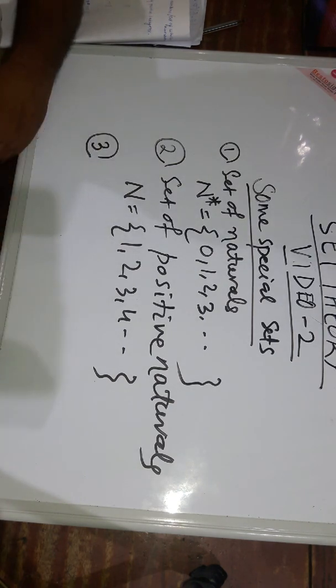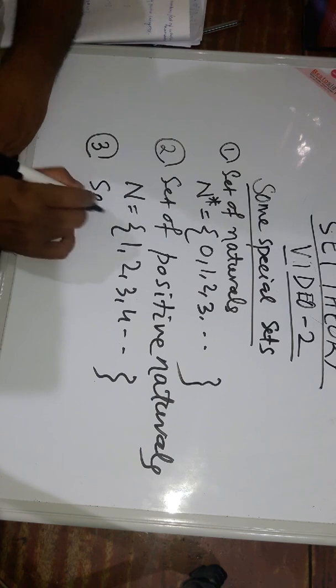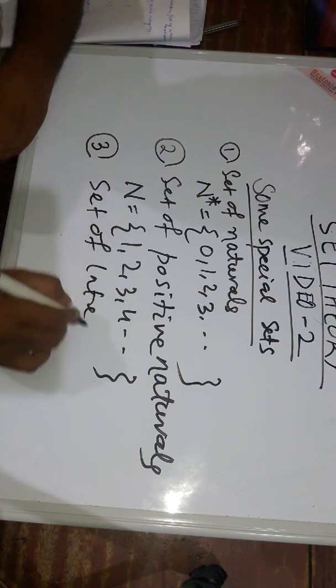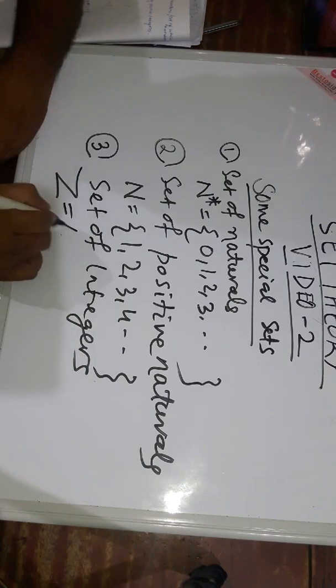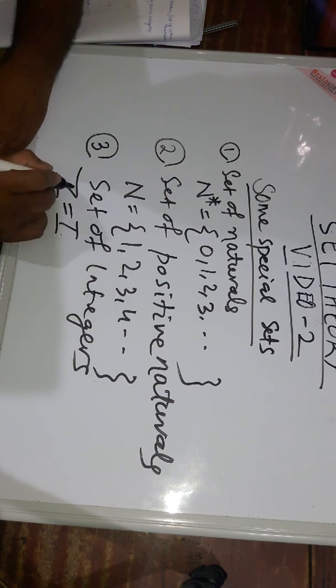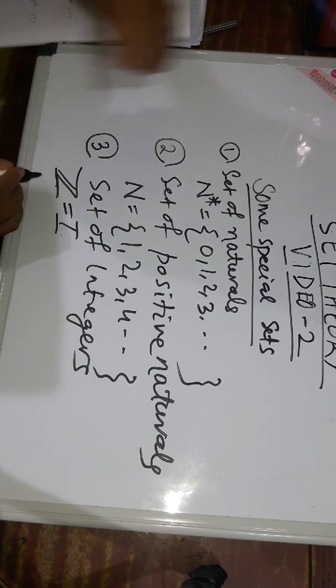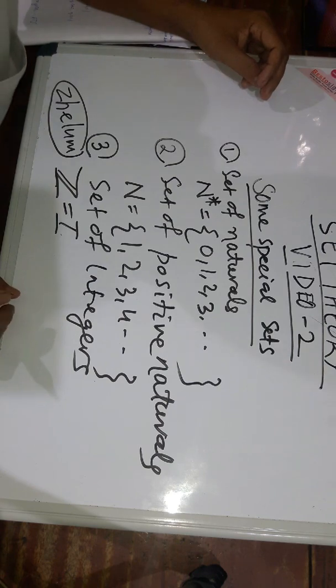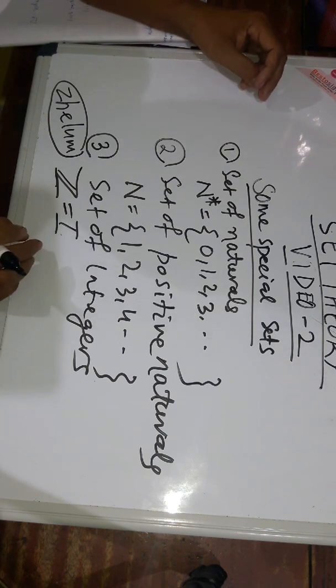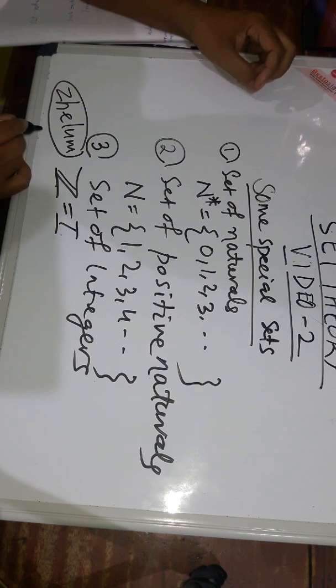Next is the set of integers. The set of integers is denoted by the Z set or I set. Why is it called the Z set? Because Zhelum, the Greek scientist, developed the set of integers. So by the name of the mathematician Zhelum, it is denoted as Z.